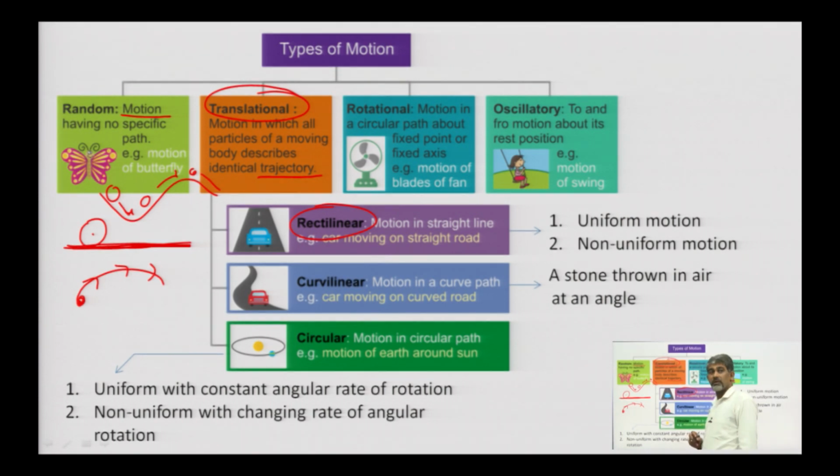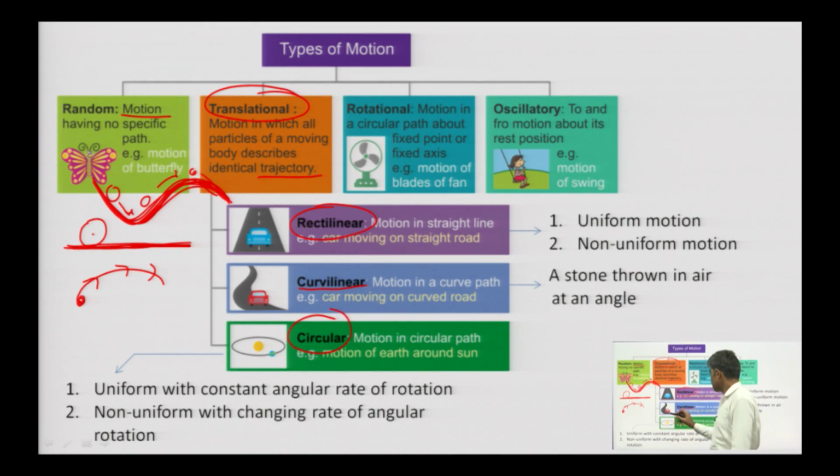Rectilinear means straight line, linear motion, like a car moving in a straight line on a highway. Curvilinear is this one: if the road is in hilly areas, going downward and upward, it is a curvilinear type of motion.